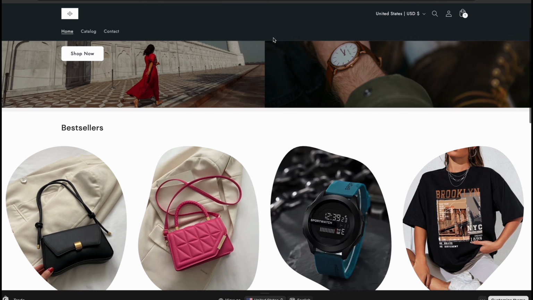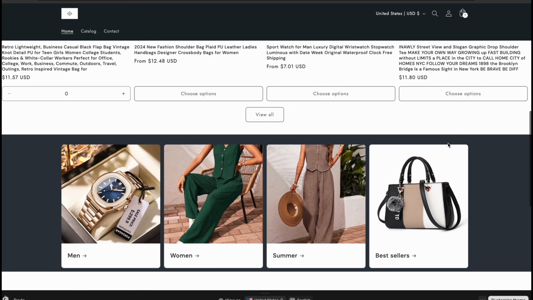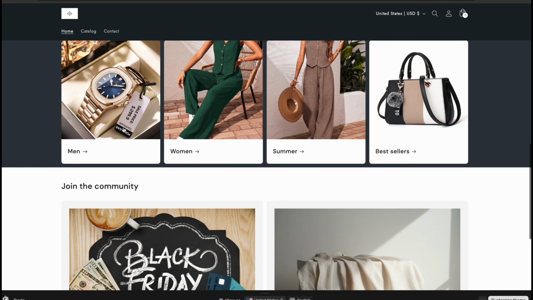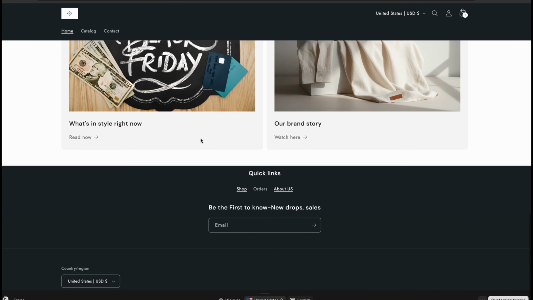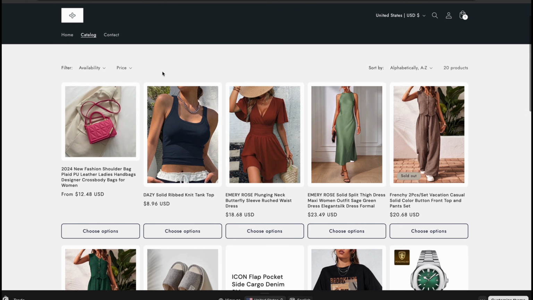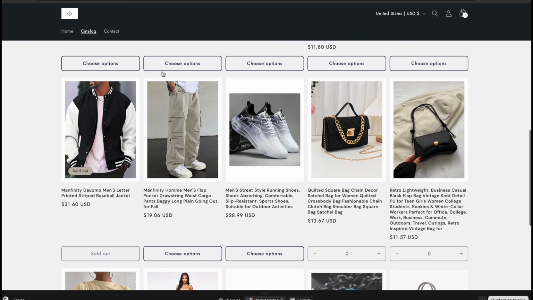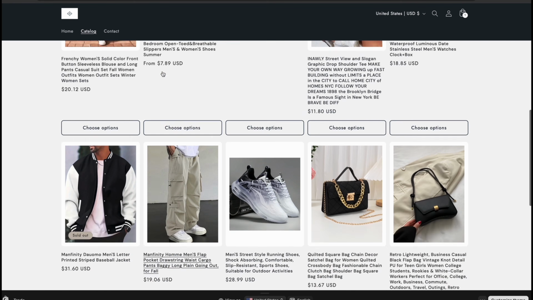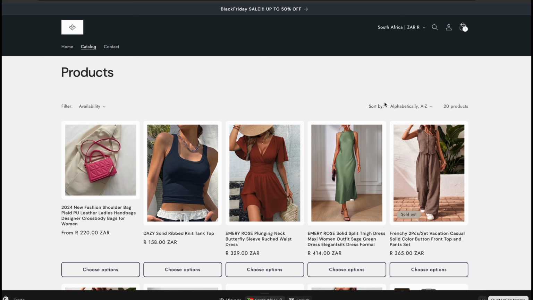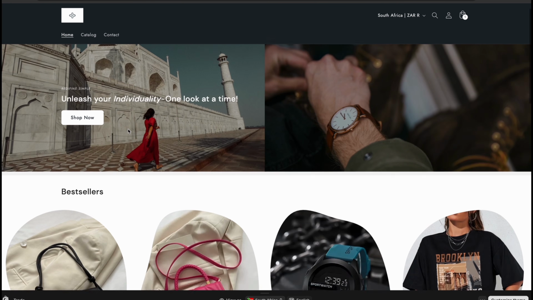After playing around with the theme editor tools I showed you, this is my website. There is still a lot of room for optimization, such as filling up these black spaces here on the side, maybe even improving the wording of some products. But already you can see how the store is looking so different just from optimizing or designing the theme. When I click on navigation menu, it works and shows even more products, which I linked the same way we linked collections. You can even have different currencies, so when someone from South Africa visits your store, they see rands, and someone in the US, they see USD, etc.